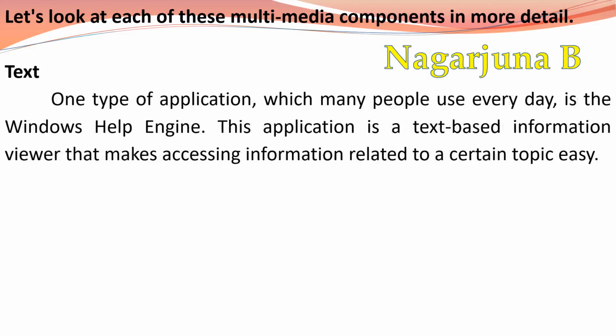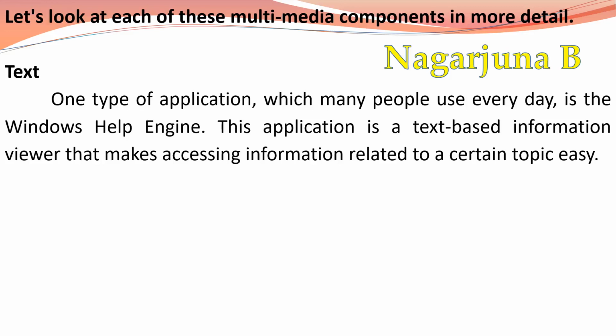One type of application which many people use every day is the Windows Help Engine. This Windows Help Engine helps the user access the information which they want to know. That means the Windows Help Engine is a text-based information application which allows the information viewer to access information related to a certain topic easily.